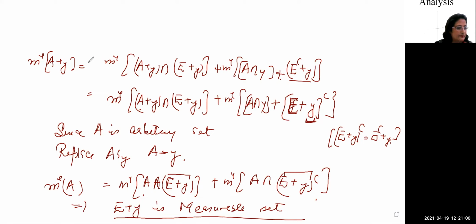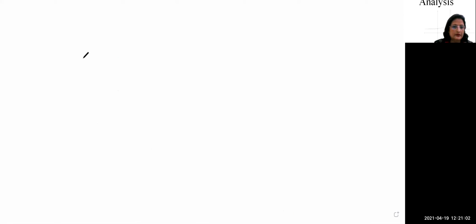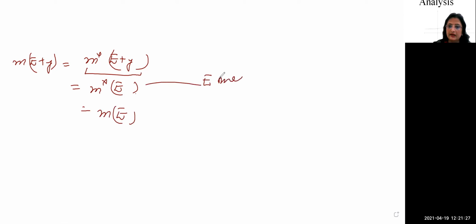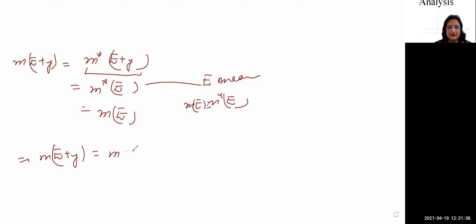Now we will prove the measure. Therefore, if E plus y is measurable, then the measure of E plus y is equal to the outer measure of E plus y. We know that the outer measure is translation invariant, so this is equal to m star E, and m star E is again m of E, because E is measurable. This is what we wanted to prove: the measure of E plus y is equal to the measure of E.